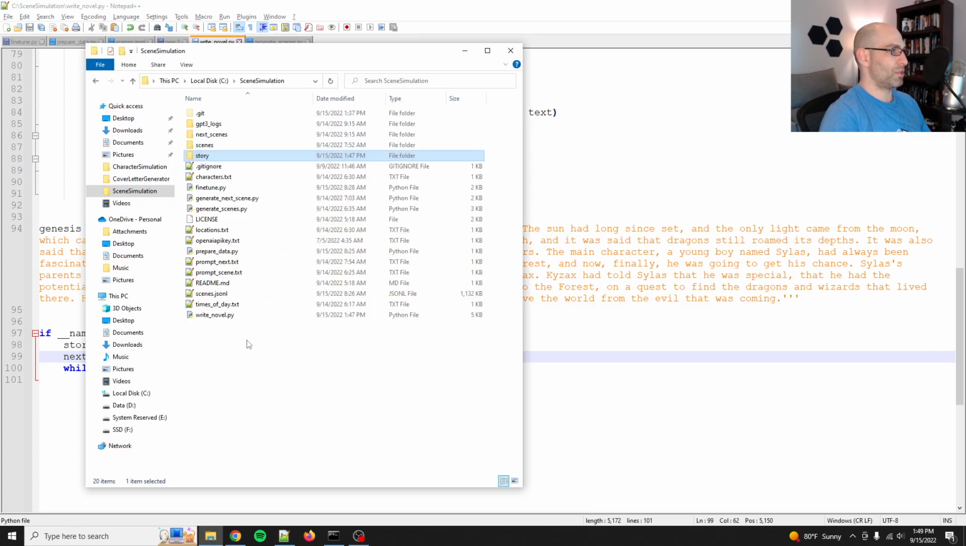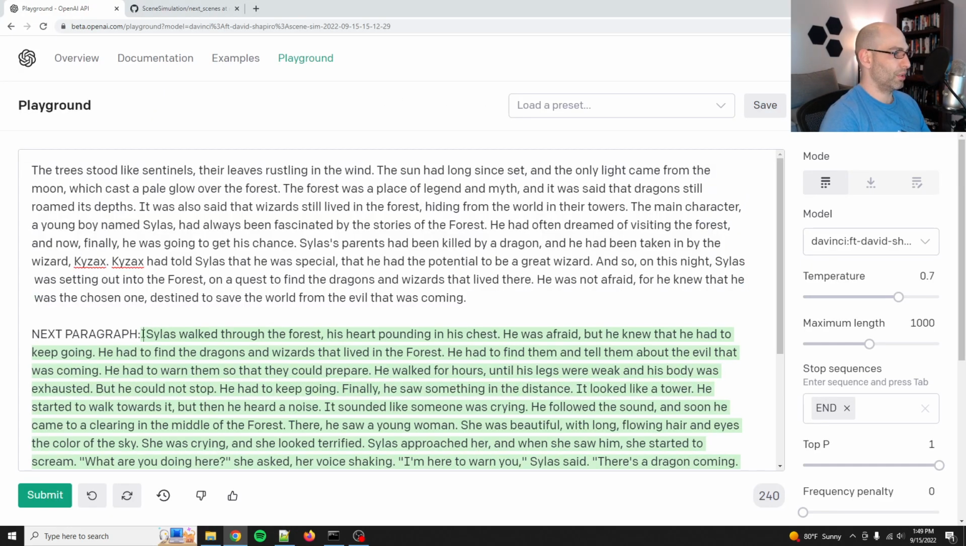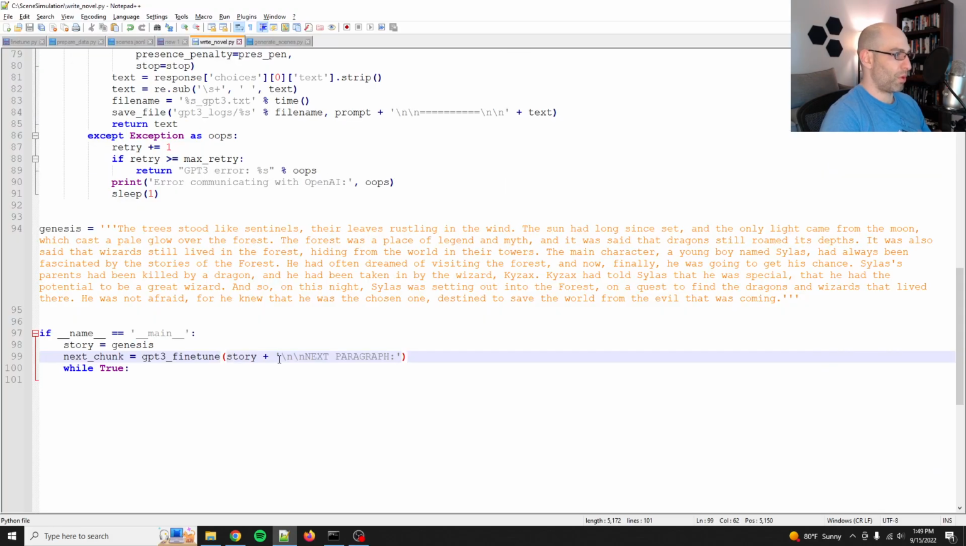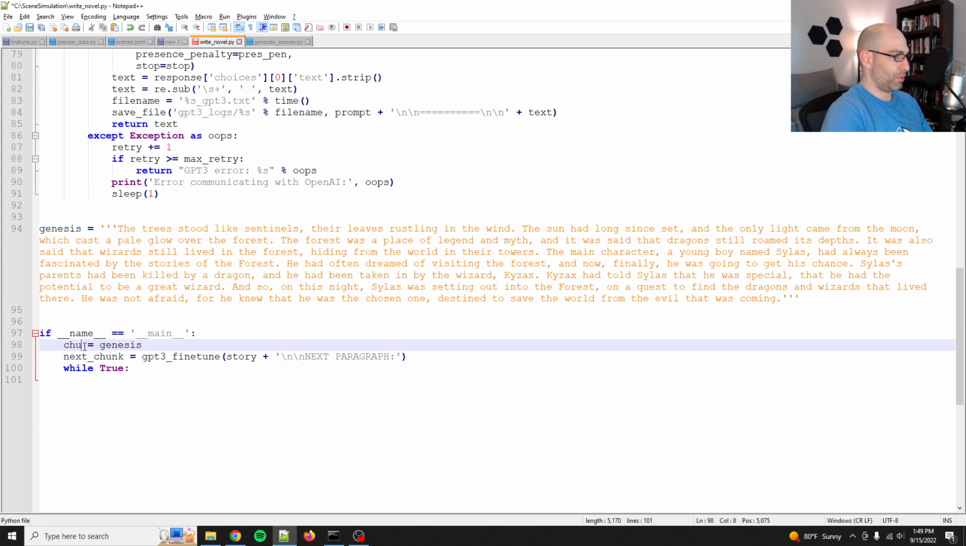And so that matches what we put up here. So next paragraph. And you see that just having that, it worked just fine. Yep, okay, so it'll give us a next chunk. So we'll do chunk and then next chunk. And I guess we do need to save this out. So at what point do I save it?